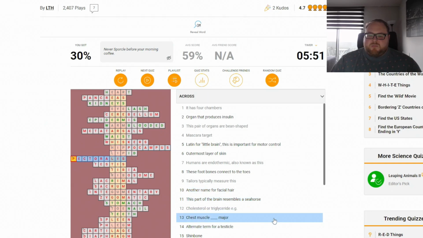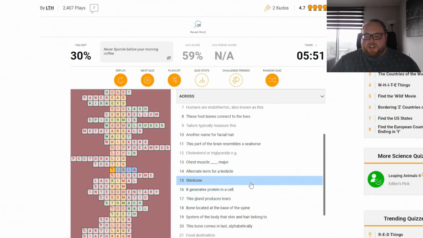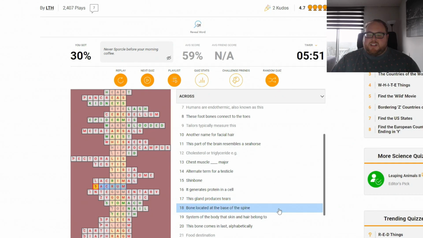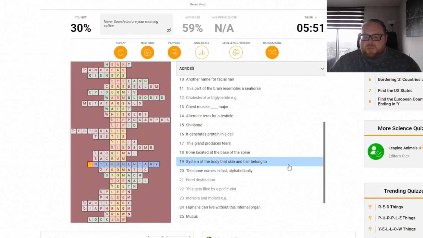Chest muscle major, pectoralis. Alternate term for testicle, testes. Shin bone is the tibia. Generates protein in a cell, ribosome. The gland that produces tears, lacrimal. Bone located at the base of the spine, the sacrum. System of the body that skin and hair belongs to.